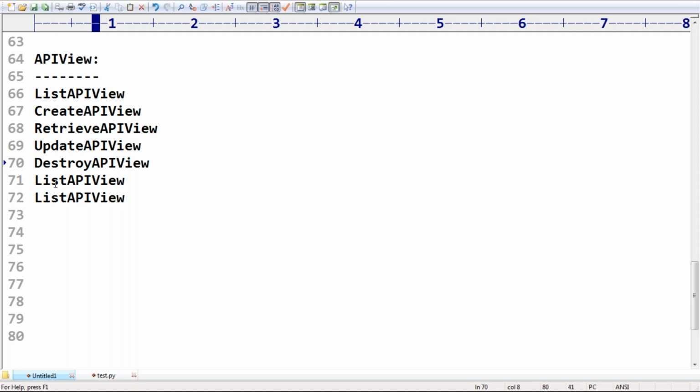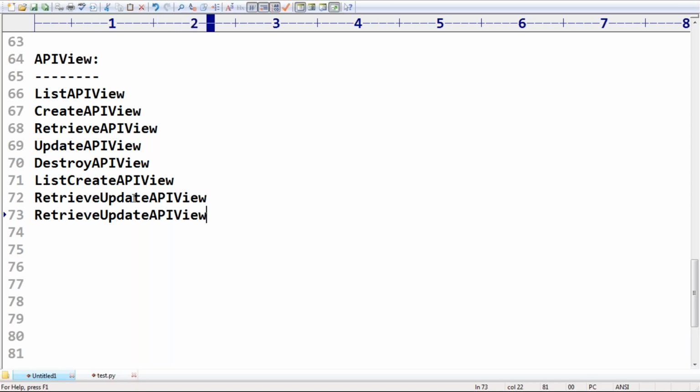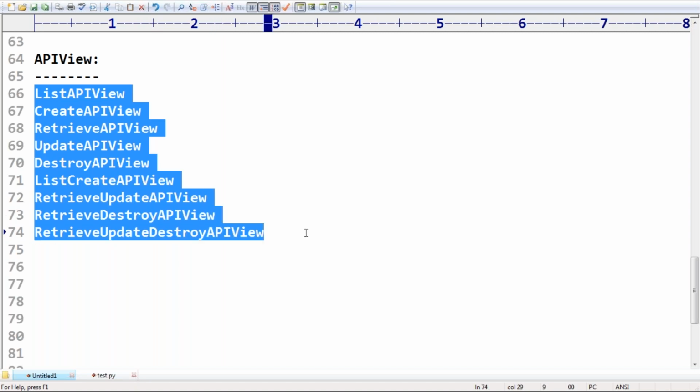Okay, up to that we covered. Next, ListCreateAPIView. Next, RetrieveUpdateAPIView. RetrieveDestroyAPIView. And after that, RetrieveUpdateDestroyAPIView. Like these are the view classes, whatever I explained for you people. Remember.